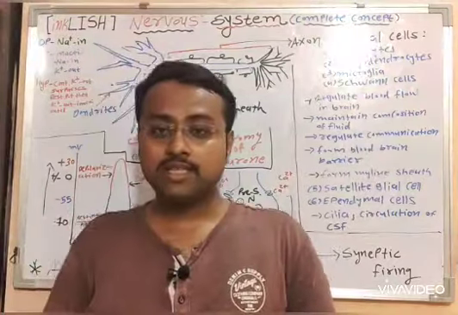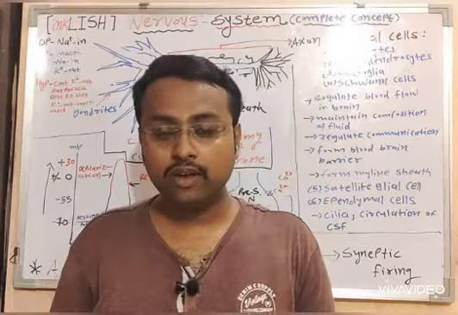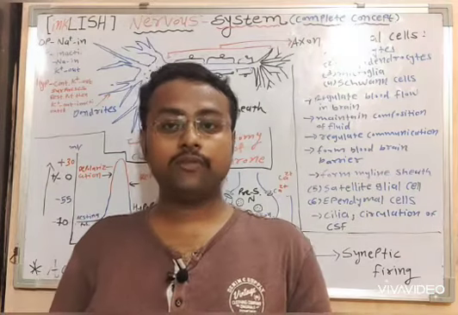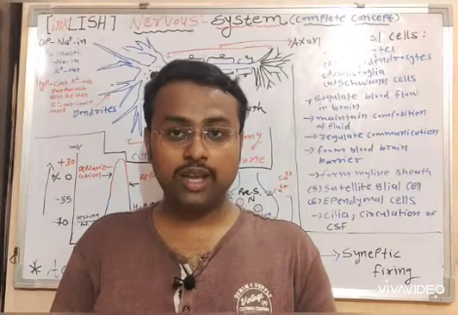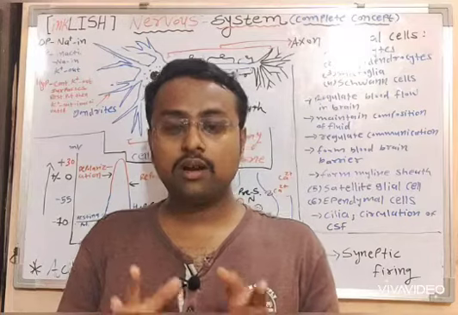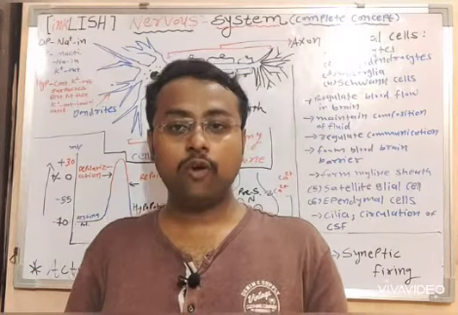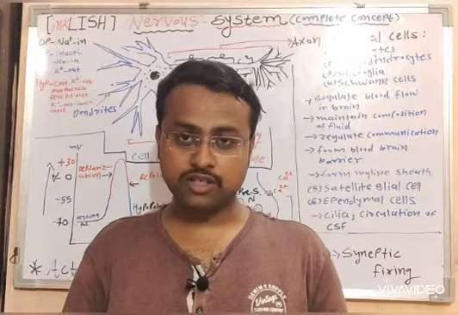Oligodendrites and Schwann cells are other types of glial cell, of which the first is found only in the central nervous system, while the latter is found only in the peripheral nervous system.